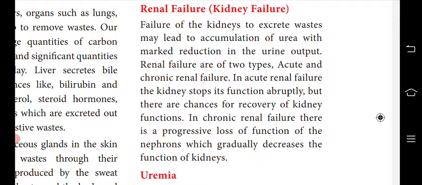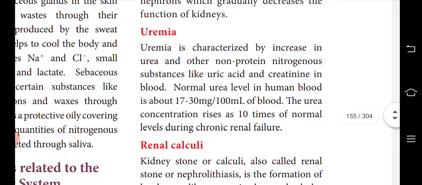In chronic renal failure, there is a progressive loss of function. What is the word progressive loss? First it will be less, then it increases, and furthermore increases. Stage by stage there is an increase in the damage. That is what is said here: progressive loss of function of nephrons, which gradually decreases the functioning of the kidneys.